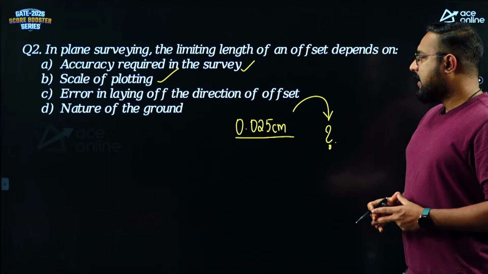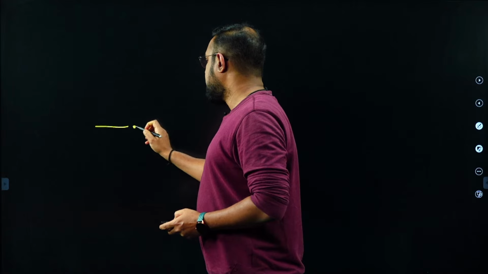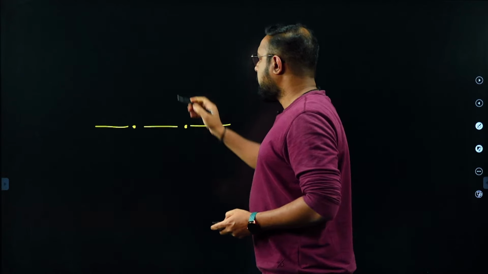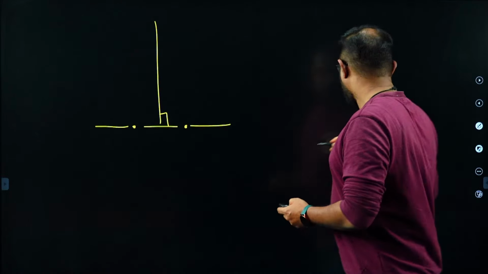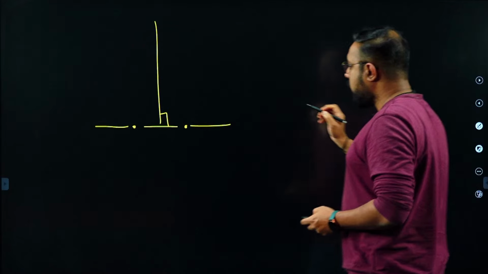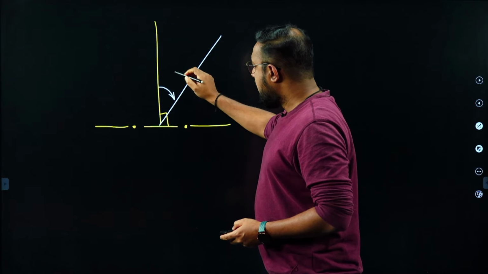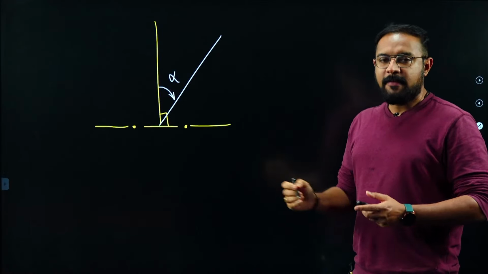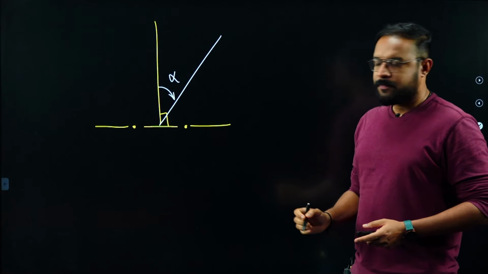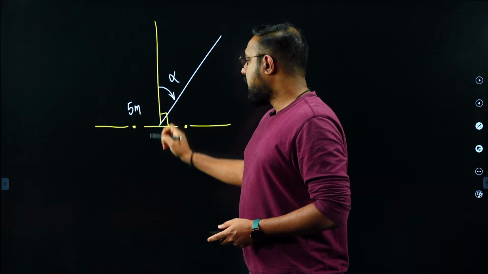The error in laying the direction of the offset. Yes, that's also a very critical parameter. This is how my chain line is going. I am supposed to put a 90-degree offset like this. But the problem is the offset is not going at 90 degrees. It has an error in the direction of the offset, alpha. So that alpha value also controls the error. Imagine I am supposed to put a 5-meter offset.